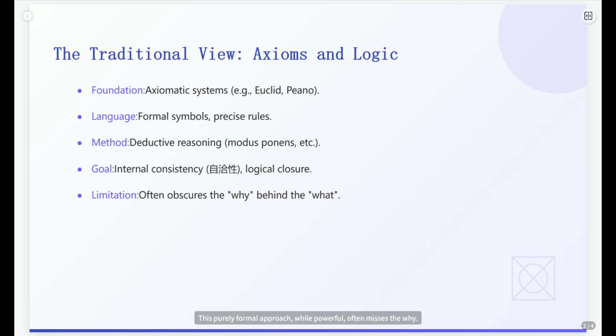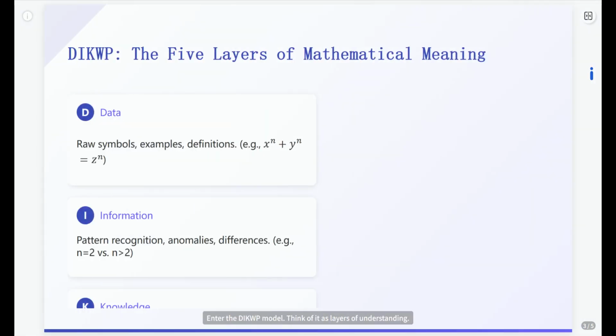This purely formal approach, while powerful, often misses the why. It explains how we know something, but not necessarily why it feels important or where it fits in the grand scheme. That's where the fun begins. Enter the DIKWP model. Think of it as layers of understanding.